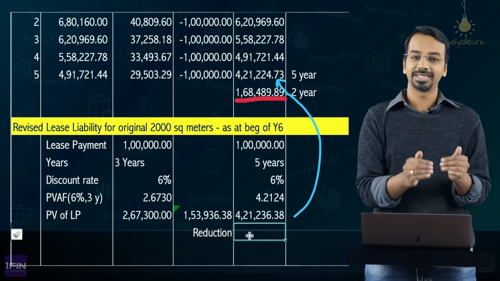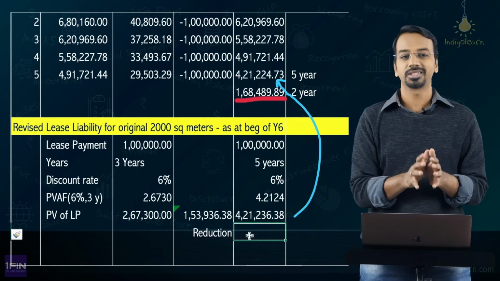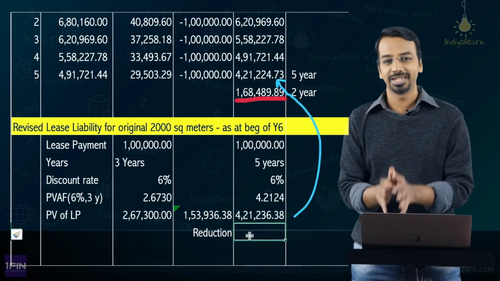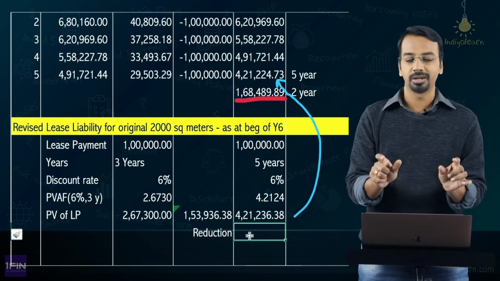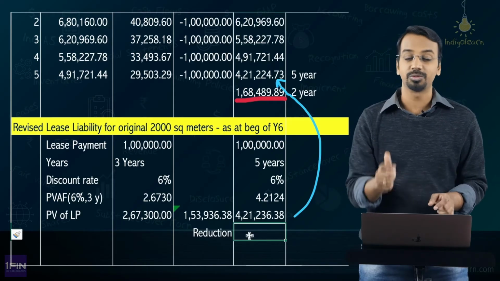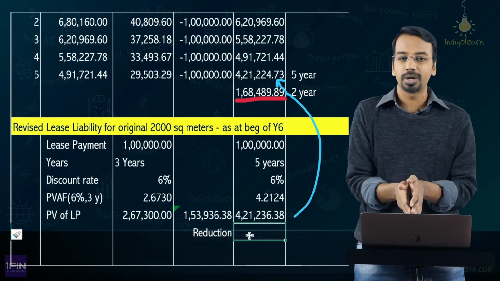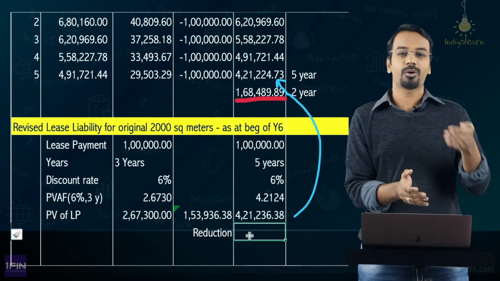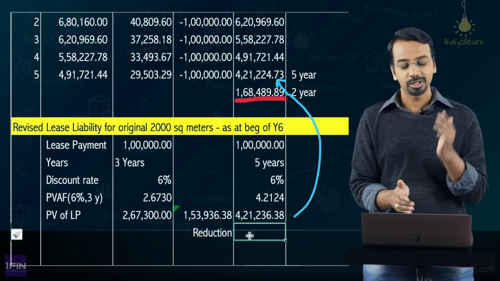This is the reduction in lease liability. Now once we have known what is the reduction in lease liability and what is the reduction in right of use asset, you need to pass the journal entries, and any difference will be taken to the P&L, because it is as good as terminating that part of the contract.